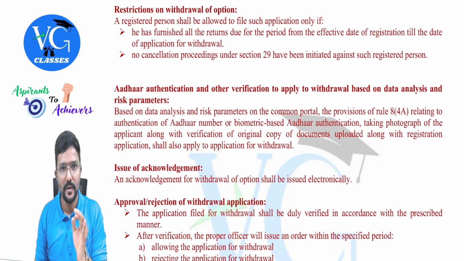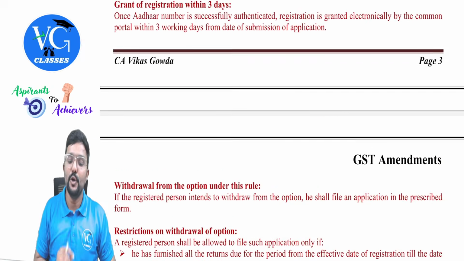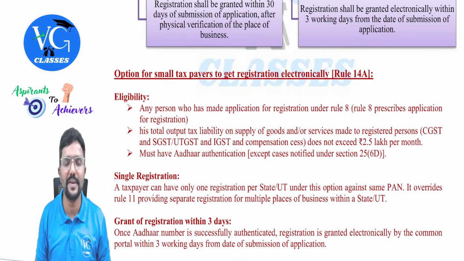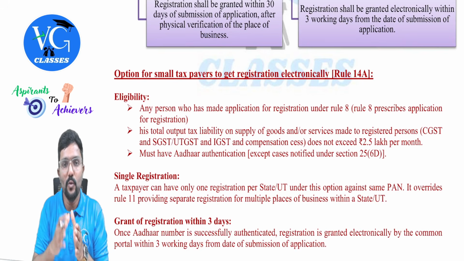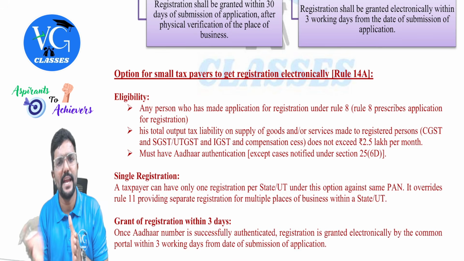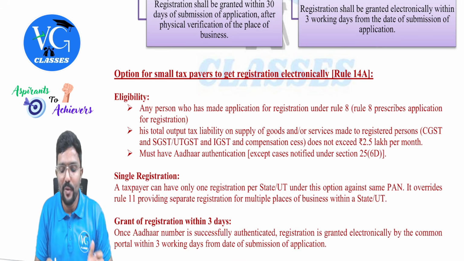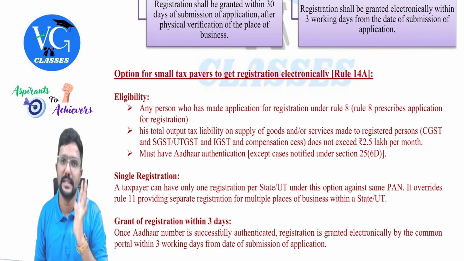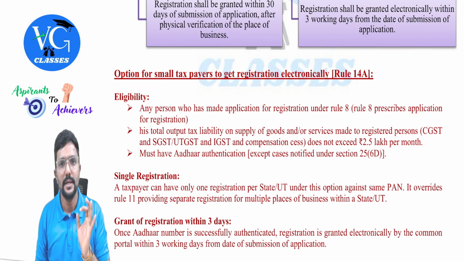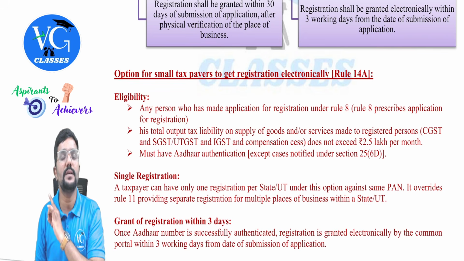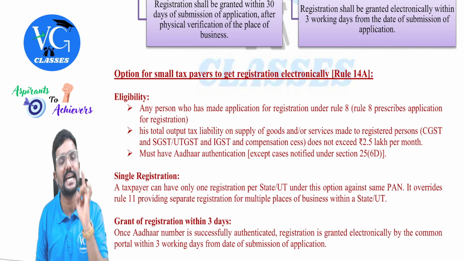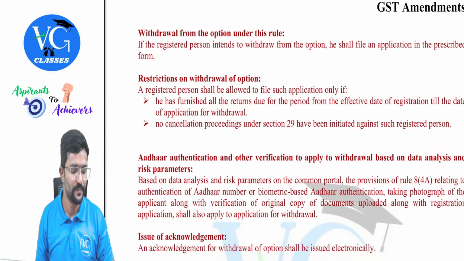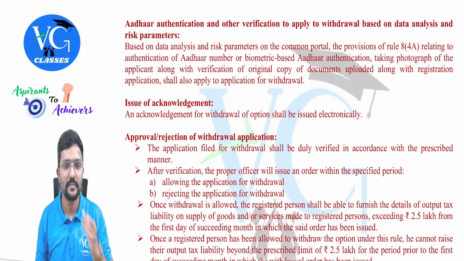Yes. So simple. See, you had applied for registration under Rule 14A. Yes, registration is granted within 3 working days. And if you want to move out of this Rule 14A option, assume you were under Rule 14A for 10 months. For all 10 months, you should have filed the returns. And the cancellation of registration procedure should not have been initiated against you. Only then can you make an application for withdrawal of this option. Okay, fine. Let us move forward.